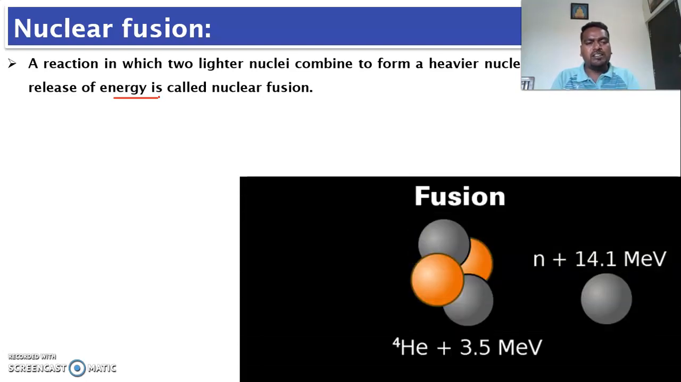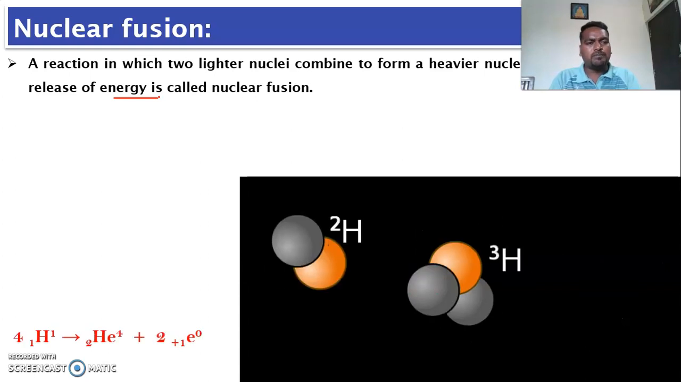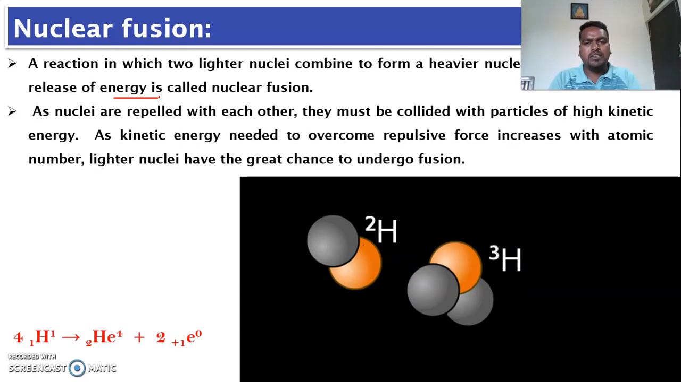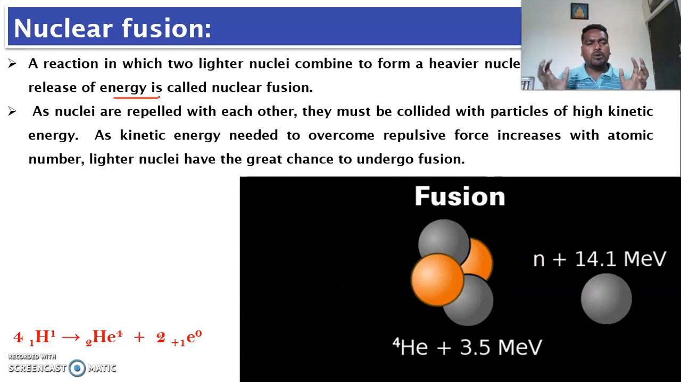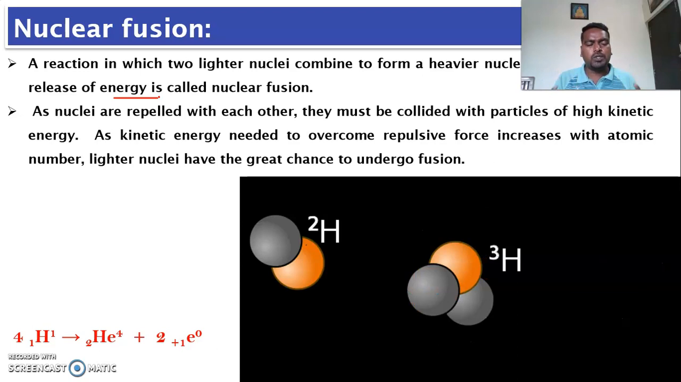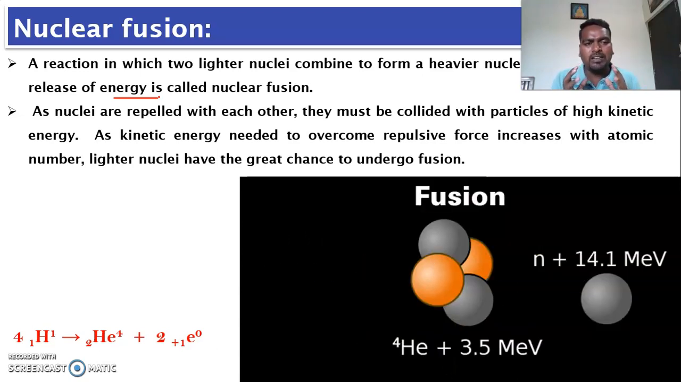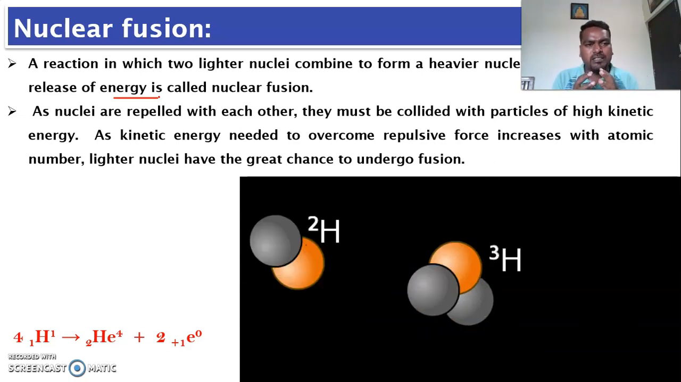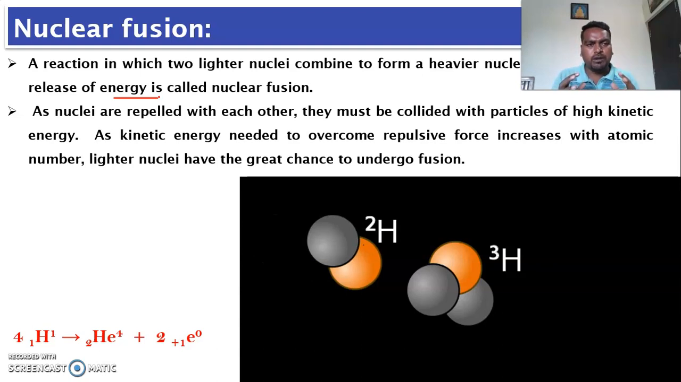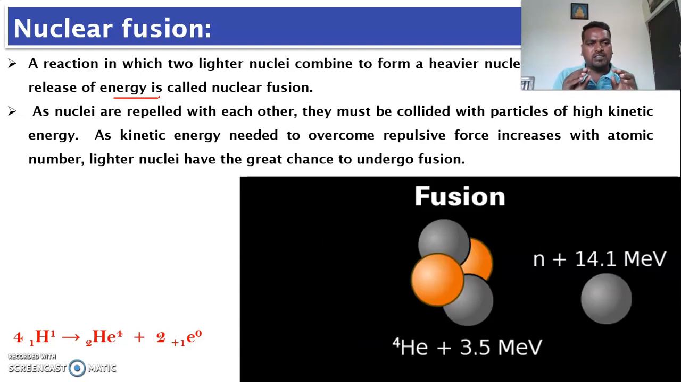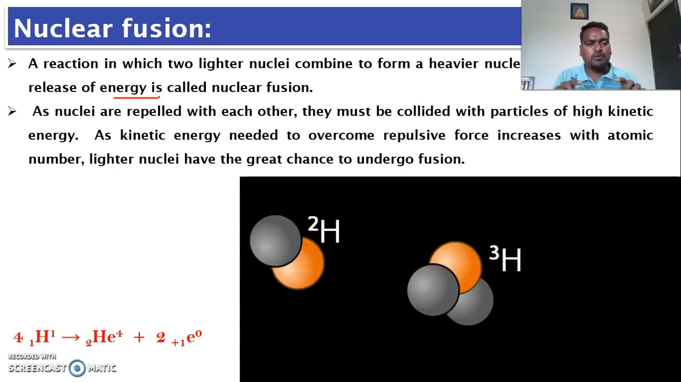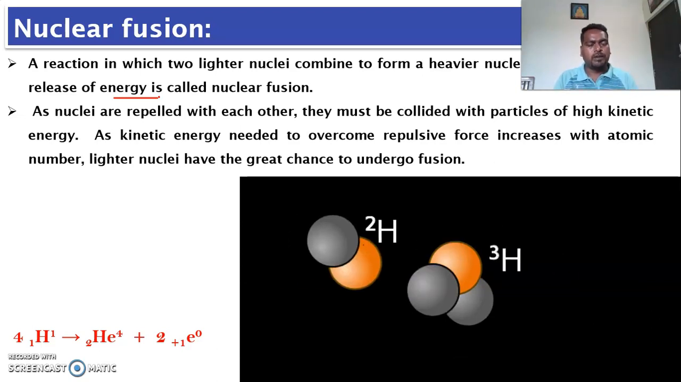Before going to understand the mechanism of the nuclear reaction, you must know one thing: during a fusion reaction, the two lighter nuclei, that is two lighter hydrogen atoms, come closer to each other. But one important thing here is, when the nuclei come closer to each other, there is a lot of repulsive force because of the positively charged protons present in the nucleus.